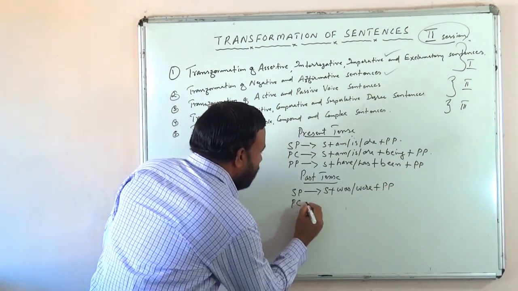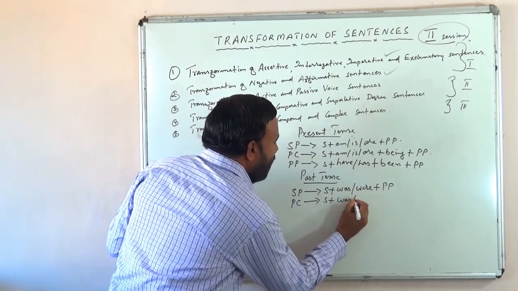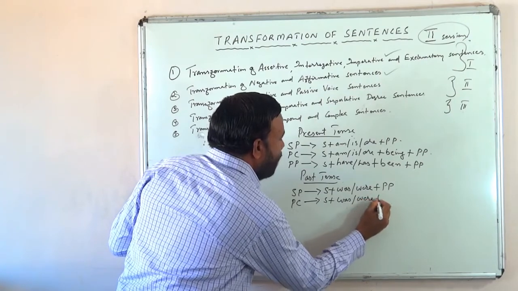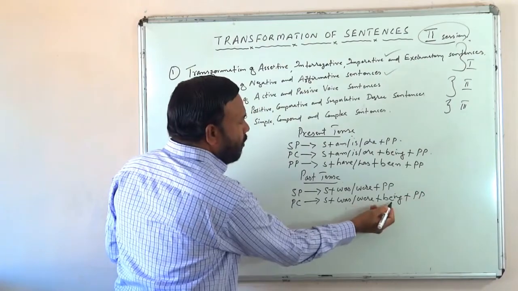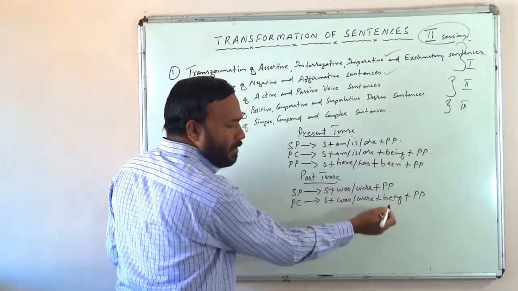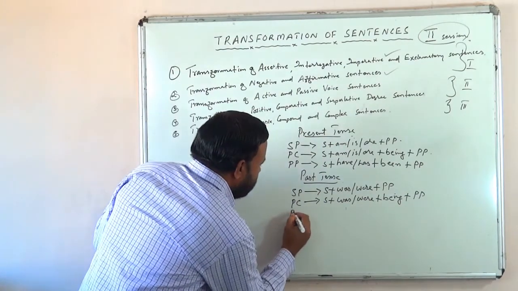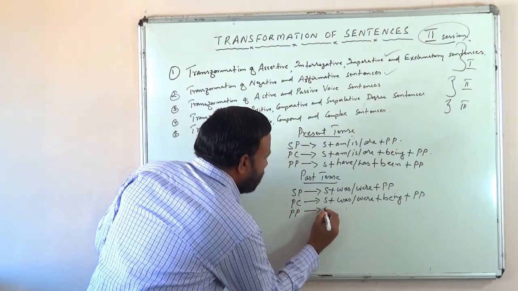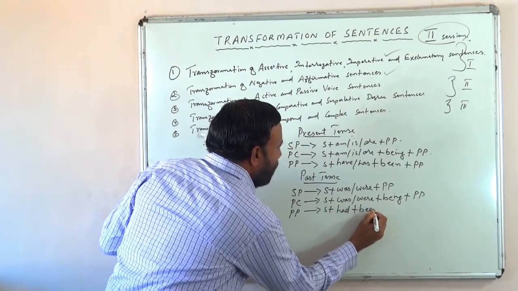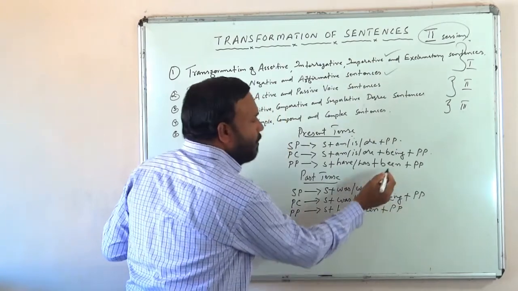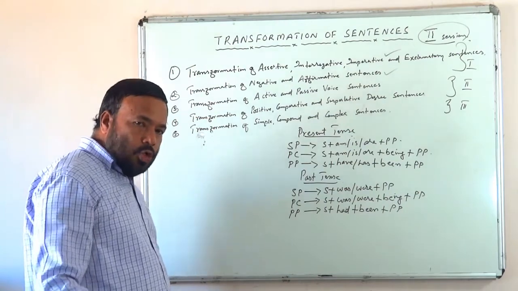Past continuous: subject plus was or were plus being plus PP. This auxiliary will be same in all continuous, whether it is past or present. Then past perfect: subject plus had plus been plus PP. Here also no difference. Past perfect continuous, no passive.